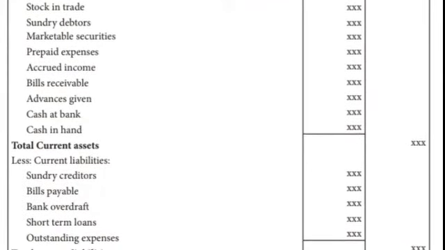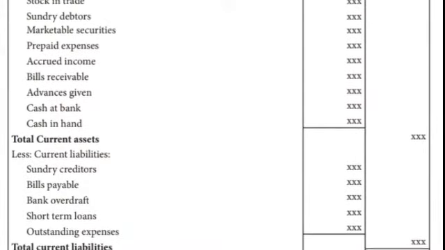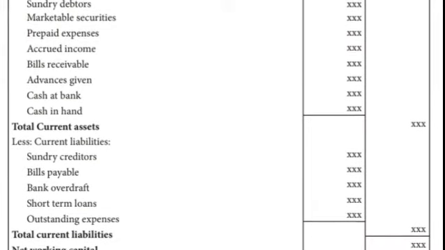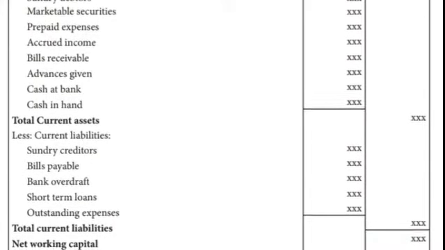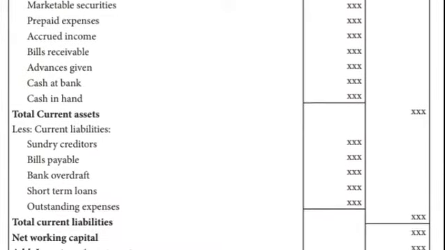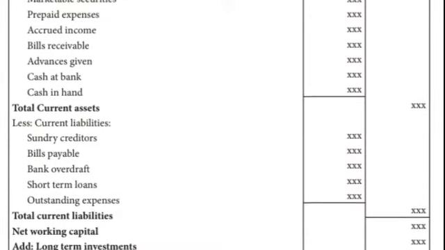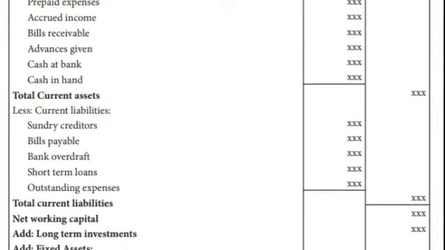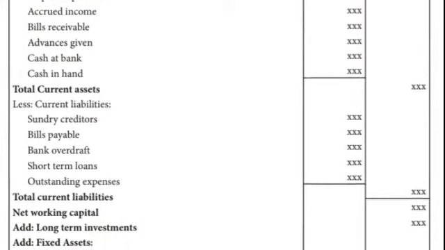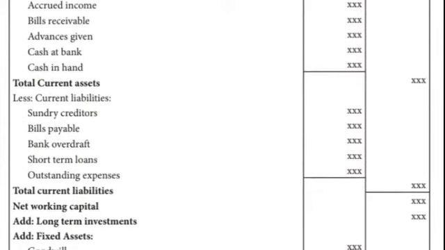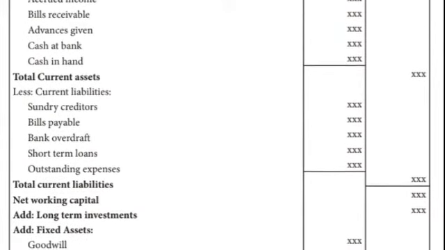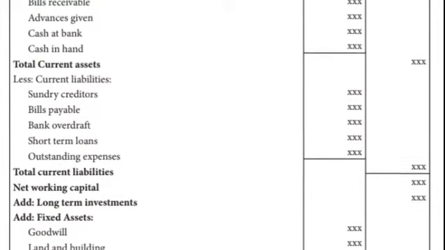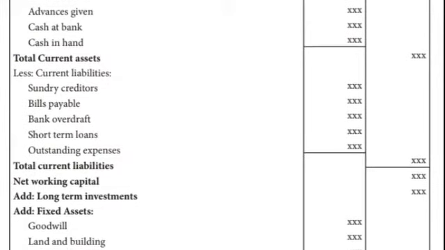Okay, from assets, subtract liabilities. Sundry creditors, bills payable, bank overdraft, short term loans, outstanding expenses, total current liabilities. Net working capital, add long term investment and add fixed assets. You have to add all these things: goodwill, land and building, plant and machinery, furniture. Total fixed assets, capital employed, both the owner's funds and outsiders' funds, less long term liabilities, loans, total long term liabilities, net assets, represented by owner's capital, reserves and surplus, proprietor's fund. So everything you have to write in that one column.